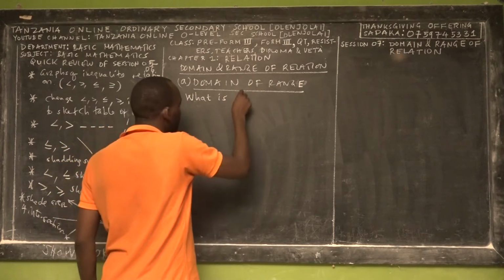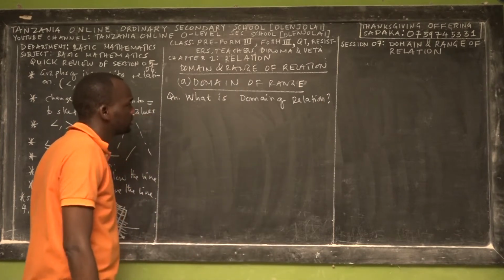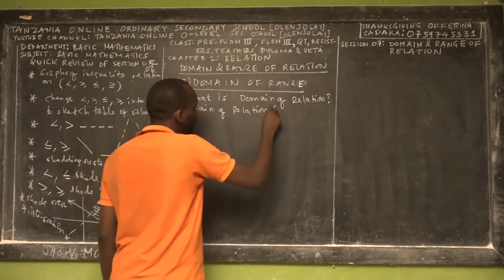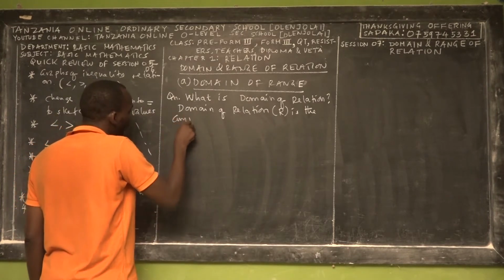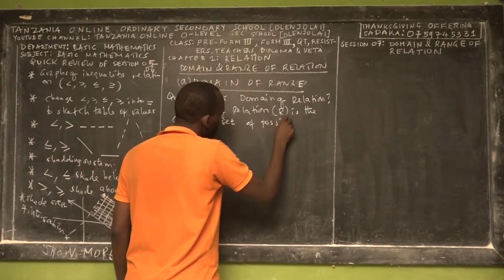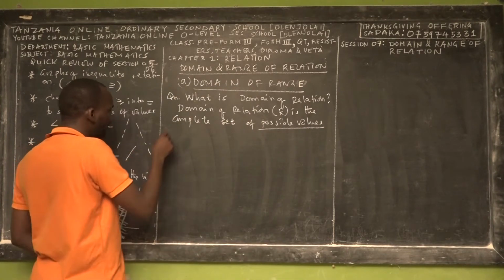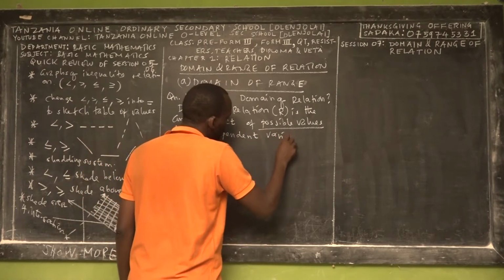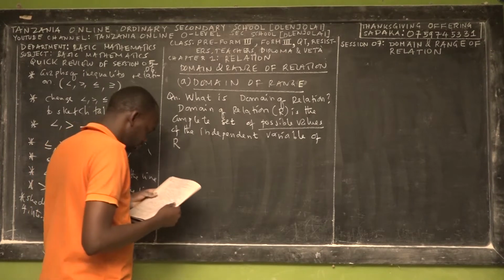What is the domain of a relation? Say: domain of a relation, which is R, is a complete set of possible values of the independent variable of the relation.